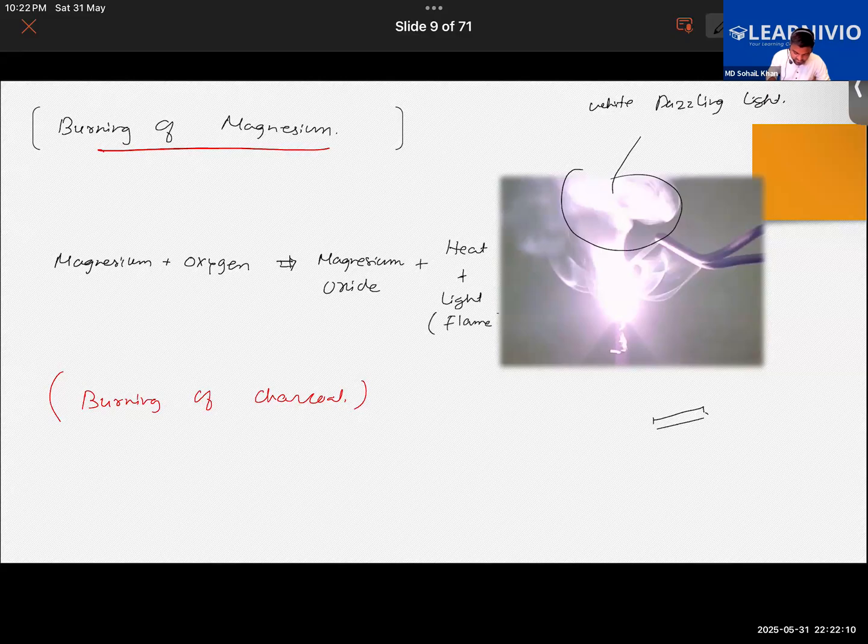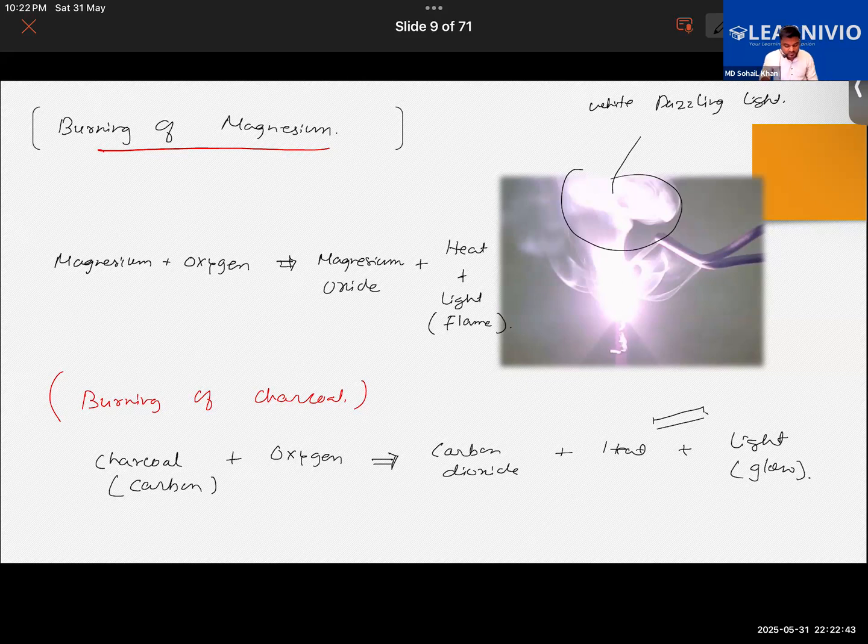Charcoal mainly contains carbon. It reacts with oxygen from the air, and as a result you get carbon dioxide plus heat as well as light. The light will be simply visible in the form of a glow.